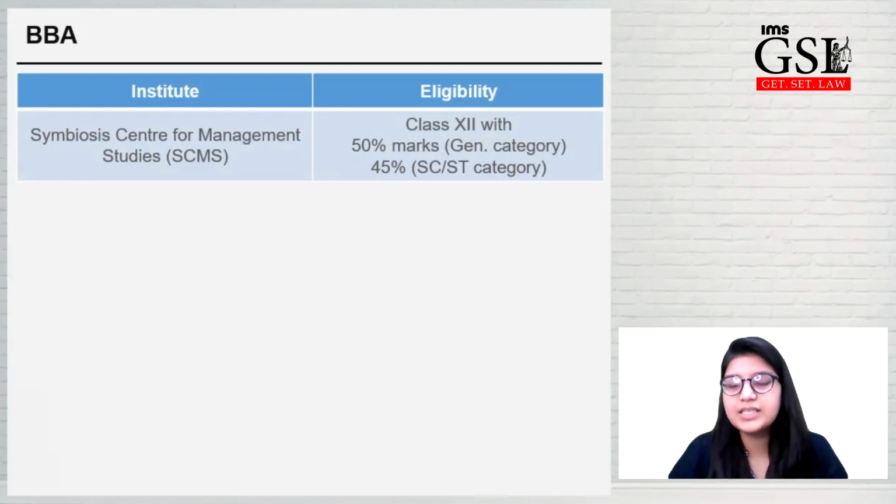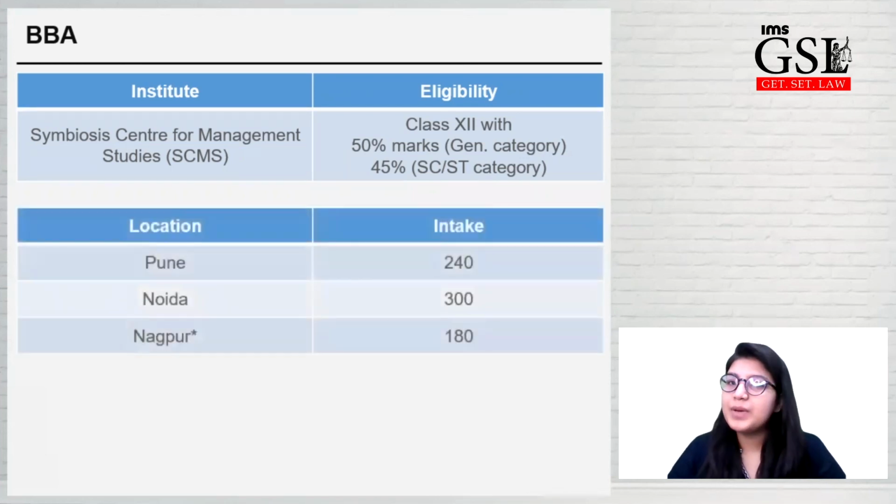So let us see the colleges that offer these programs under Symbiosis. So there are various colleges in Symbiosis that offer these programs. Symbiosis Center for Management Studies offer BBA program. The minimum eligibility that you have to have is class 12th pass with 50% marks in general category and 45% marks in SC and ST category. BBA program is offered across 3 campuses in Symbiosis.